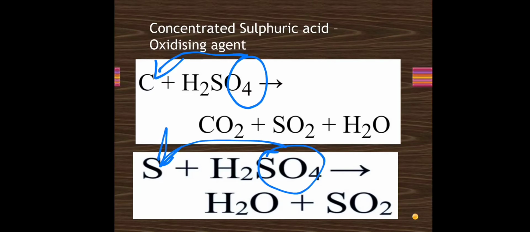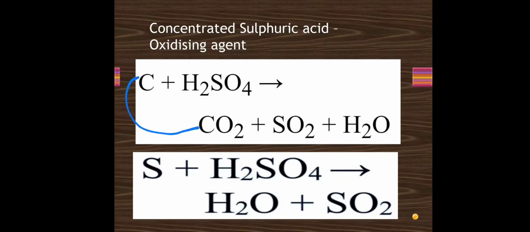And hence the products: when it reacts with carbon, we get carbon dioxide, and when it reacts with sulfur, we get sulfur dioxide. So we get the corresponding oxides of these non-metals. These reactions are very important from the examination point of view.